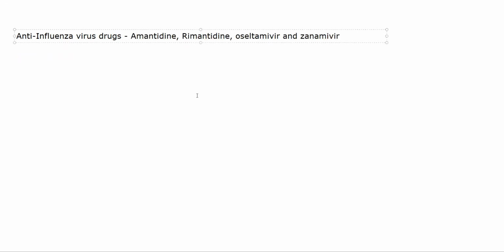amantadine, rimantadine, oseltamivir, and zanamivir. Okay, now first of all we'll discuss amantadine and rimantadine. दोनों का mechanism of action same रहता. The mechanism of action of these two drugs is that they will prevent uncoating and assembly.